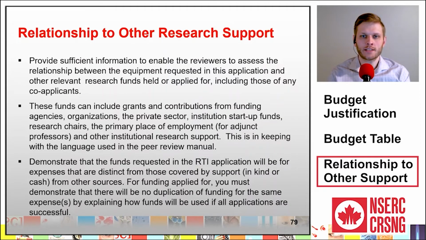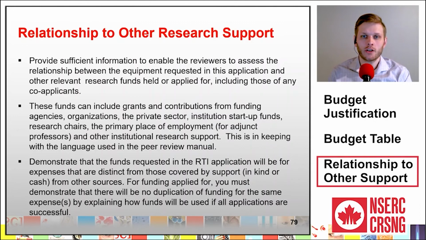These funds can include grants and contributions from funding agencies, organizations, the private sector, institution startup funds, research chairs, the primary place of employment, especially for adjunct professors, and other institutional research support. You must clearly demonstrate that the funds requested in the RTI application will be for expenses that are distinct from those covered by support, either in kind or cash, from other sources.